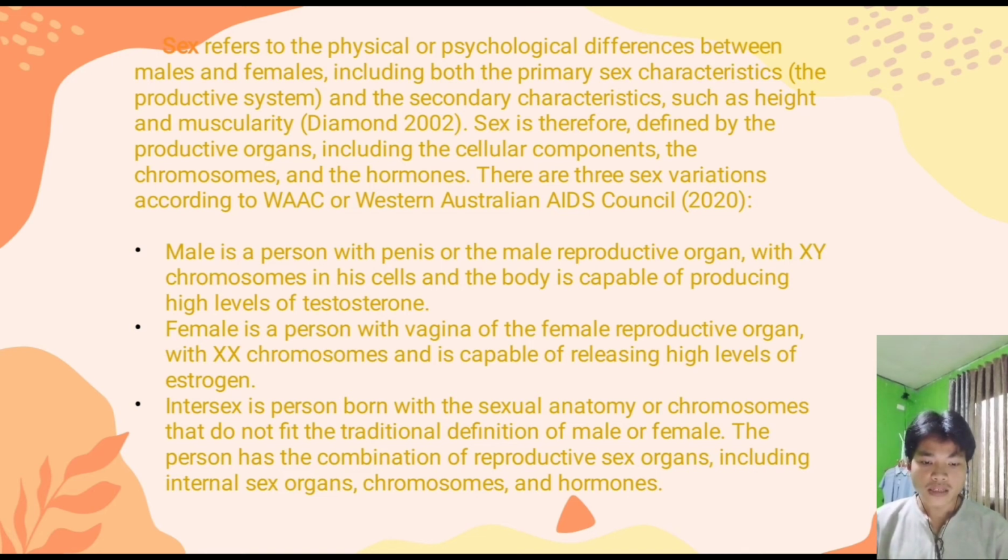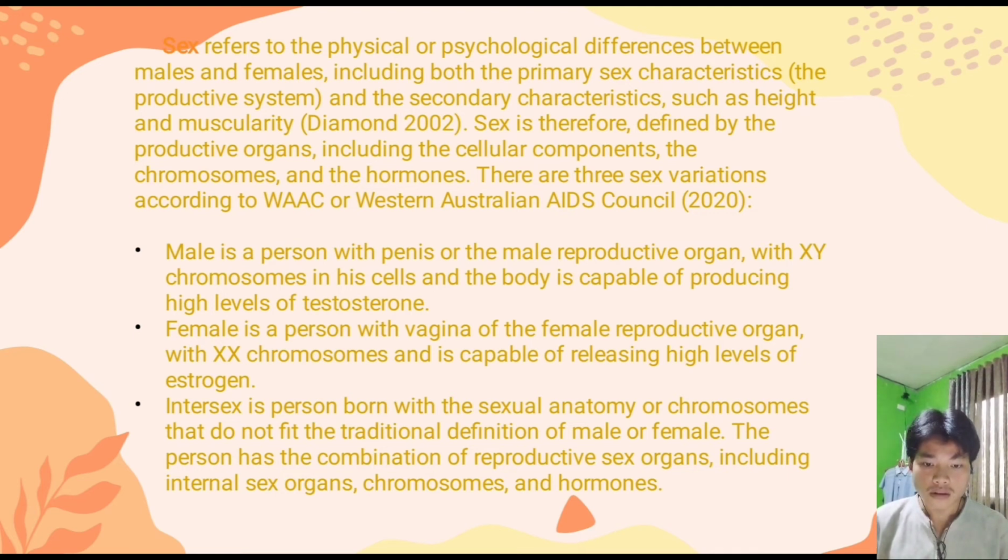Male is a person with a penis, or the male reproductive organ, with XY chromosomes in his cells. The X and Y chromosomes, also known as the sex chromosomes, determine the biological sex of an individual. Females inherit an X chromosome from the father for an XX genotype, while males inherit a Y chromosome from the father for an XY genotype. Mothers only pass on X chromosomes, and the body is capable of producing high levels of testosterone.